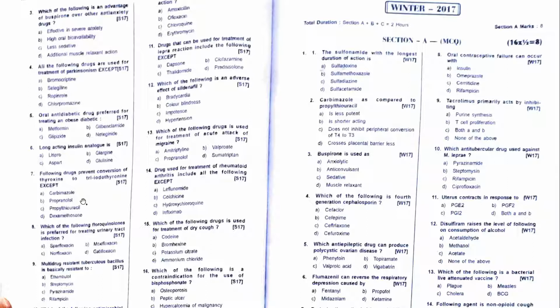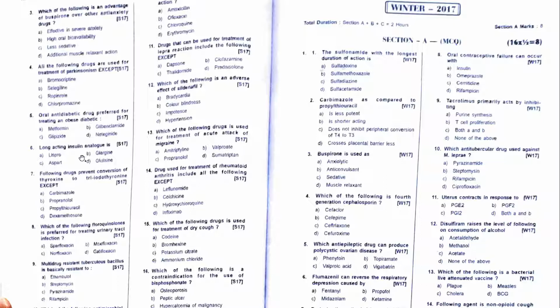Following drugs prevent conversion of T4 to T3. Does propranolol? Yes. Propylthiouracil, yes. Dexamethasone also, yes, it prevents conversion of T4 to T3. Carbimazole, no. Carbimazole does not. This question is repeated. Long-acting insulin analog: lispro, aspart, glulisine, all of them are short-acting.